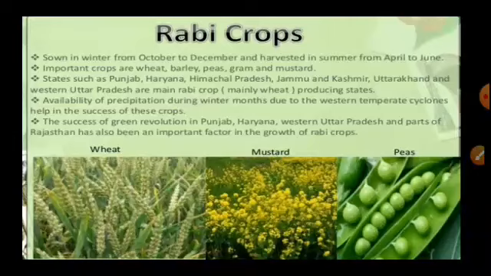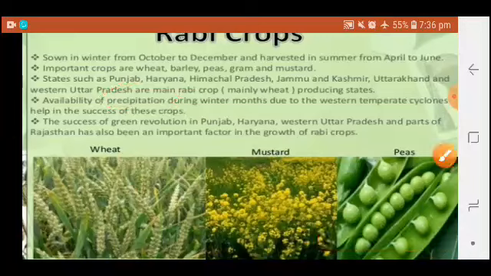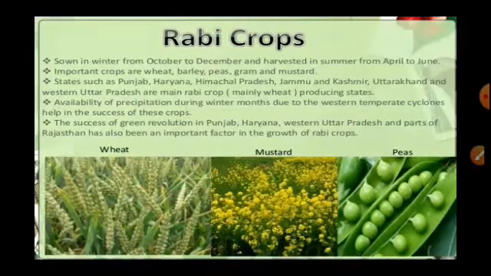Availability of precipitation during winter months due to the western temperate cyclones helps the success of these crops. We already read about the climate in 9th class, so we can easily correlate this, precipitation, and how it influences food production. The success of the green revolution in Punjab, Haryana, western Uttar Pradesh and some part of Rajasthan has been an important factor in the growth of Rabi crops.